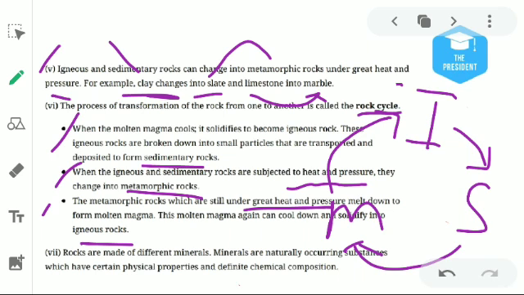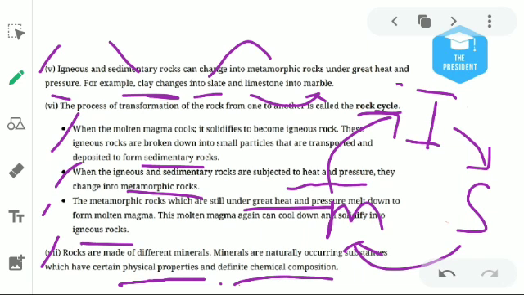Understood? Rocks are made of different minerals. What are minerals? Minerals are those things which are found underground. These are naturally occurring substances which have physical properties and a definite chemical composition.